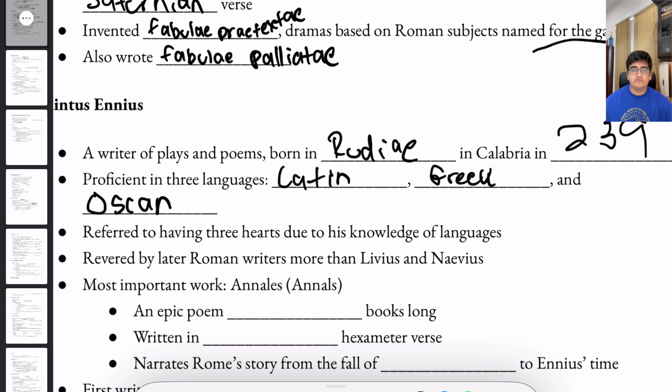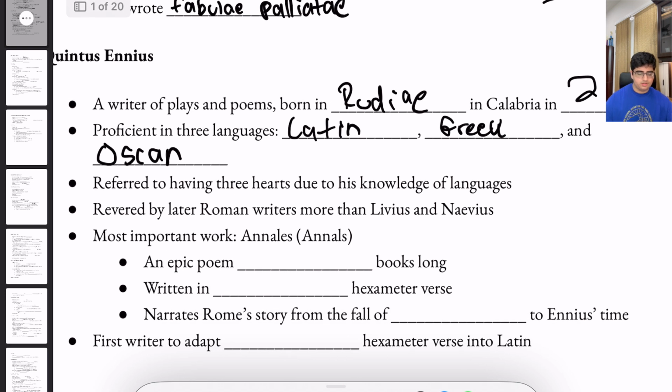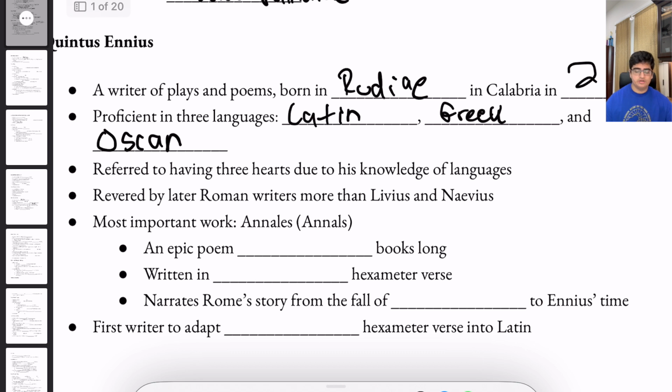That is why he was referred to as having 3 hearts due to his knowledge of languages, 1 heart for each language. He was revered by later writers more than Livius and Naevius. So due to Ennius, many of the earlier writers were kind of overshadowed.